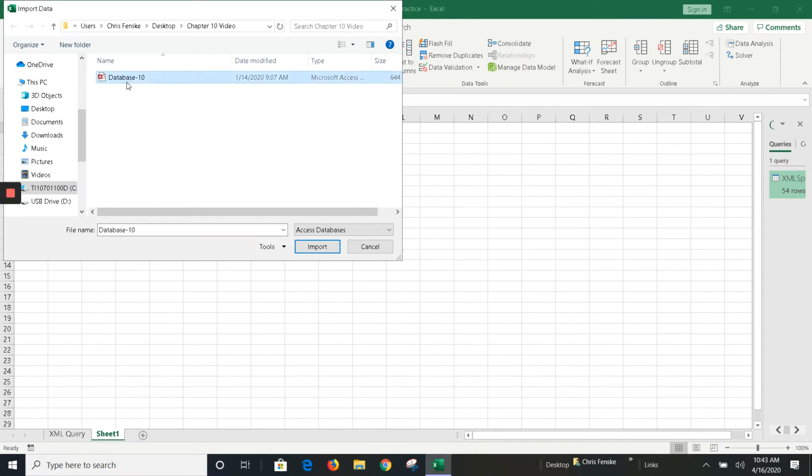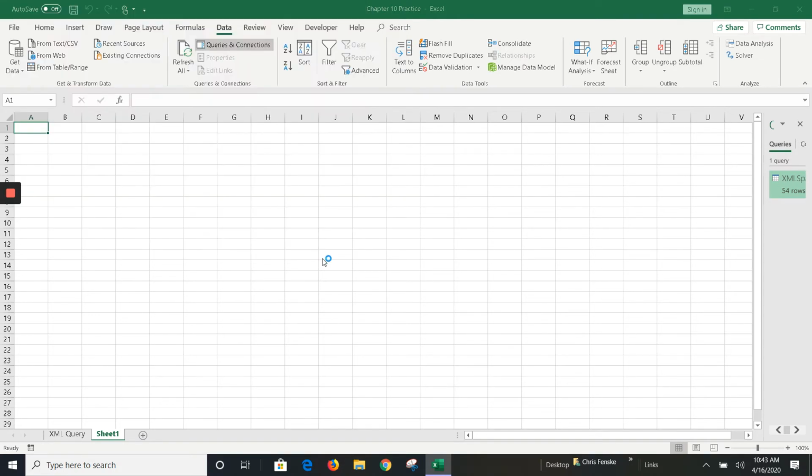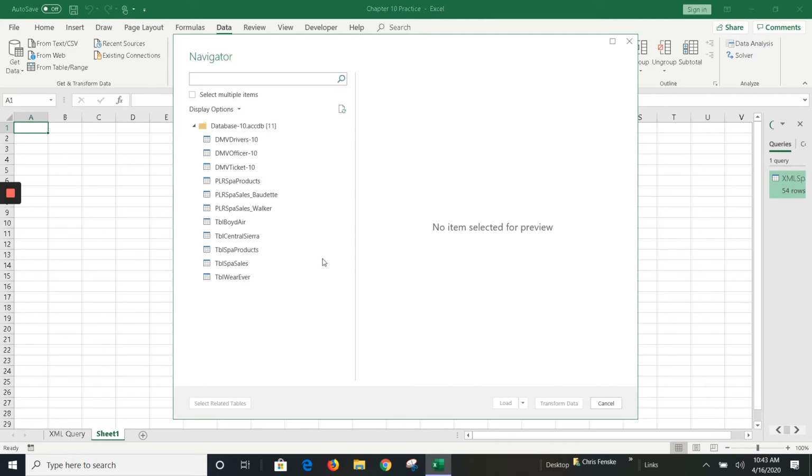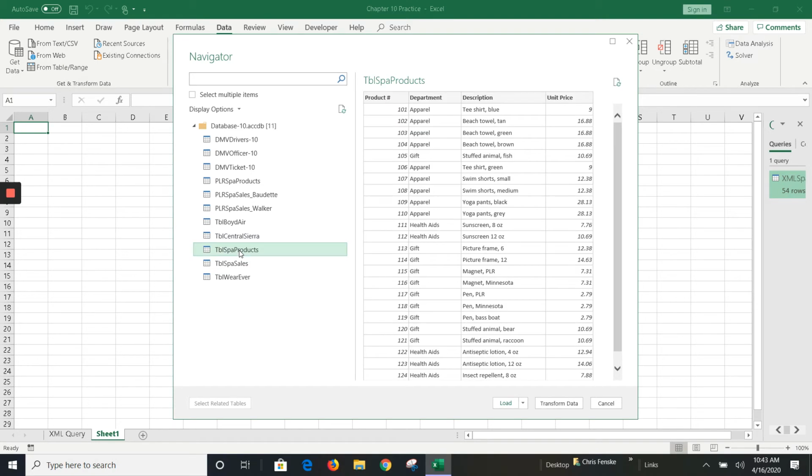This again is in our data files, this Database 10, and we start that same import process, and it's going to start transforming it. Okay, this is all the different tables in Access. If you had BSAD 125, which all of you probably have, we create different tables. So here's where we pick and choose what we want to pull in. Okay, and we want the table Spa Products, that one right there. Okay, and then we're going to go ahead and transform this.